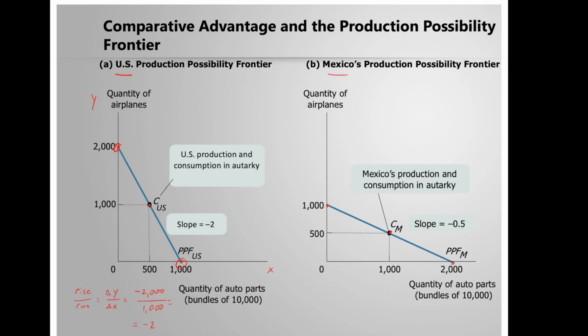And for Mexico, it's the same thing, rise over run, or change in y over change in x. Again, we pick 2 points, this one and this one, and the change in y from one point to the other is -1,000. Change in x is 2,000. So that is why it's -0.5. Remember that the slope of the production possibility frontier is the same as the opportunity cost.